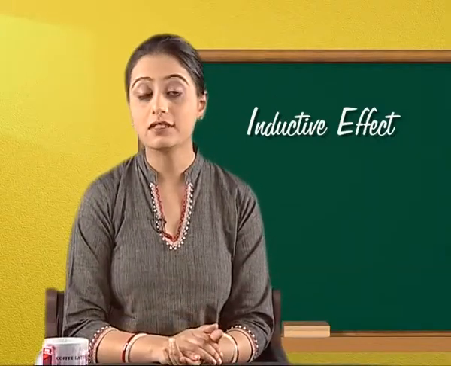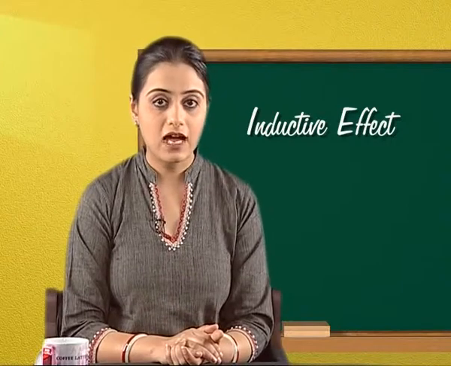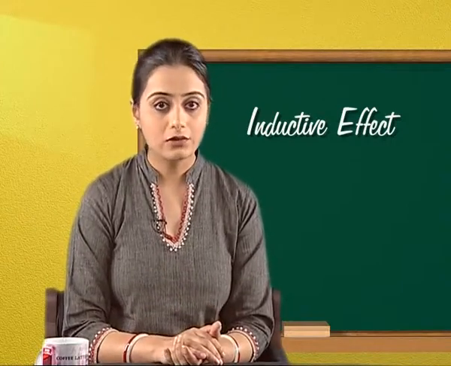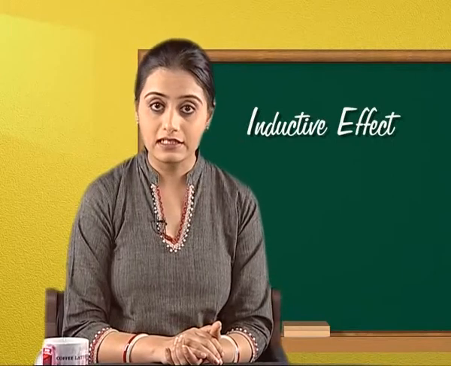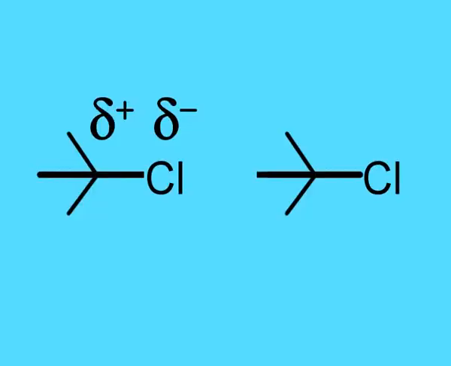It tends to be attracted a little more towards the more electronegative atom of the two. For instance, in an alkyl chloride, the electron density tends to be greater nearer chlorine than carbon, as the former is the more electronegative. Have a look at the structure represented on the screen.